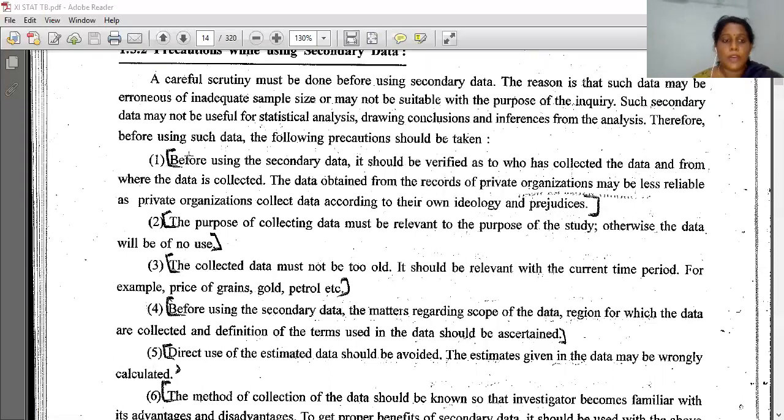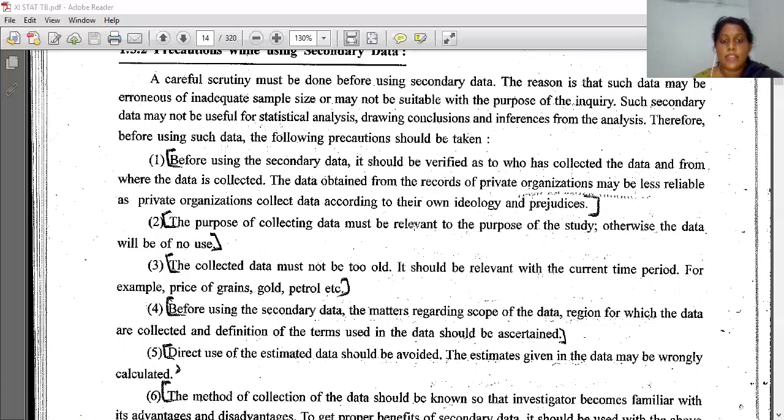Then the first point is, before using the secondary data, it should be verified as to who has collected the data and from where the data is collected. The data obtained from the records of private organizations may be less reliable, as the private organization collected data according to their own ideology and prejudices.